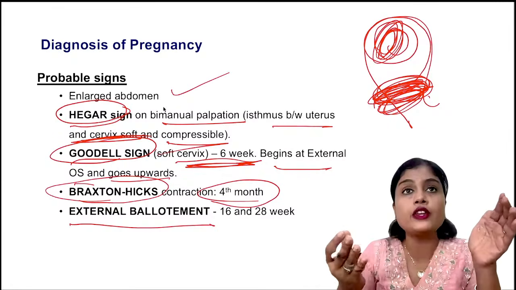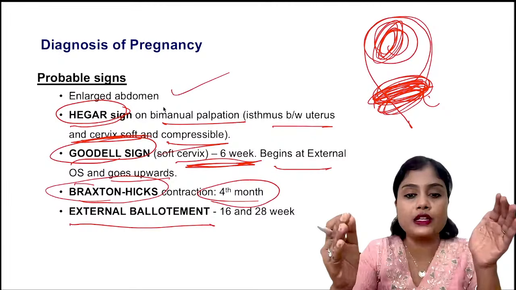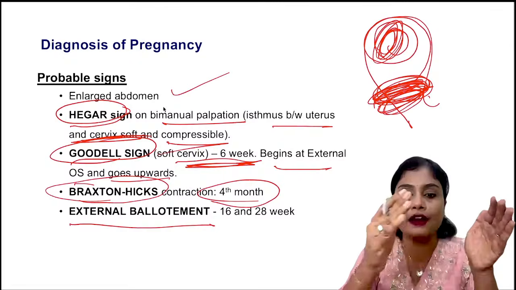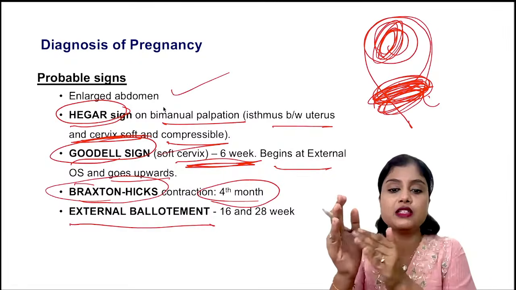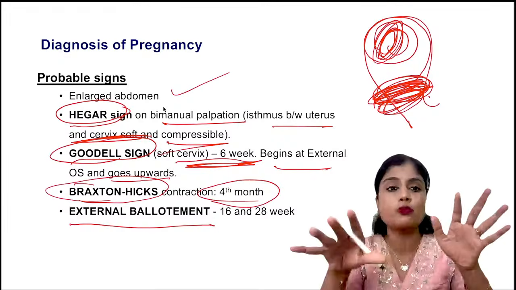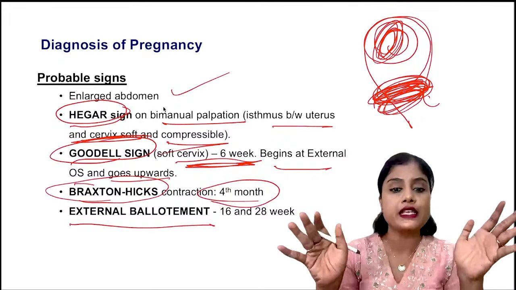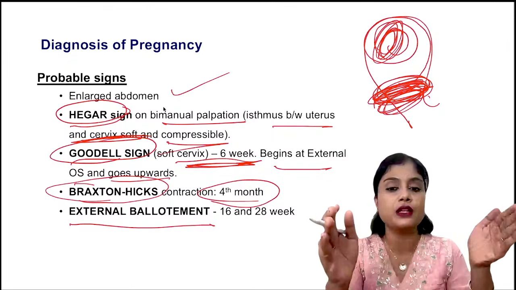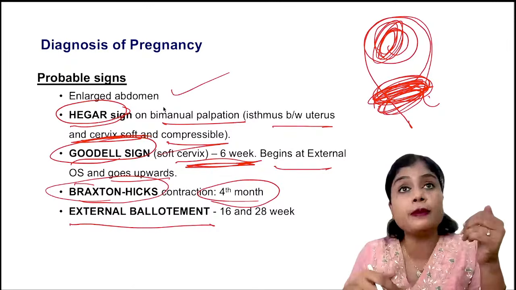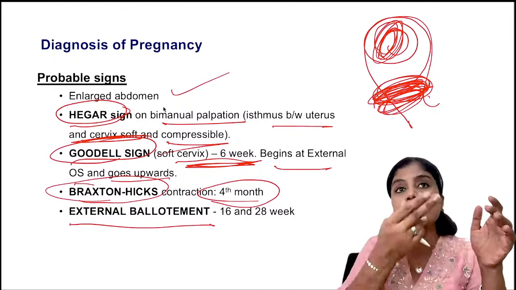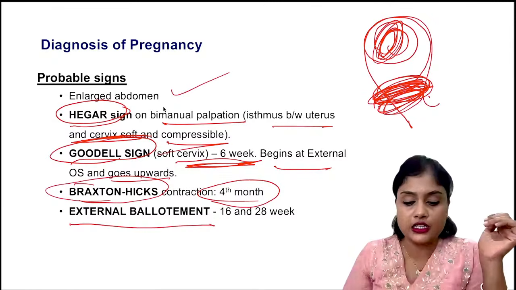So when you do an external ballottement, that means when you push the baby from here, the baby comes and hits your other hand. When you push the baby from this side, the baby comes and hits your other hand. Why? There is an increased amount of liquor, isn't it? So much liquor is there, the baby is floating inside. So when you push with one hand, it will hit the other hand. What is internal ballottement? When you are doing a PV examination, you just move the fetus, so it will move up and hit back. So that is internal ballottement.